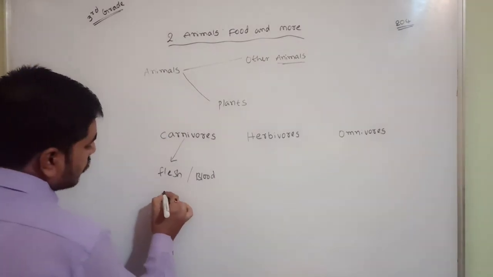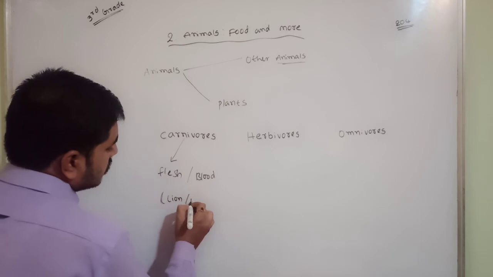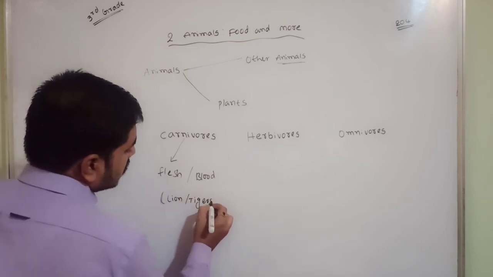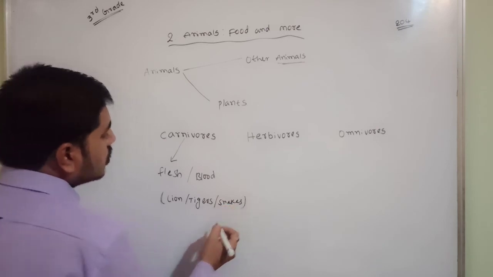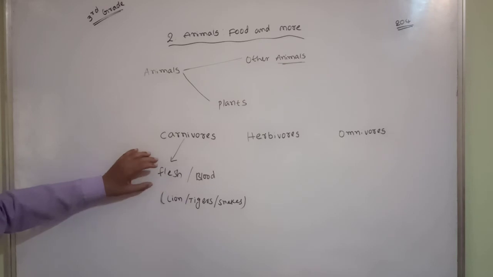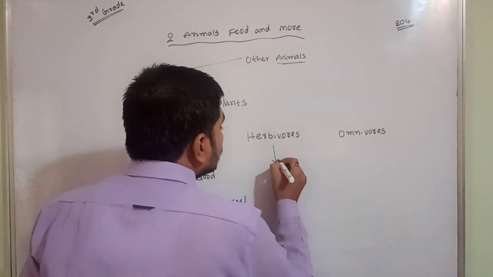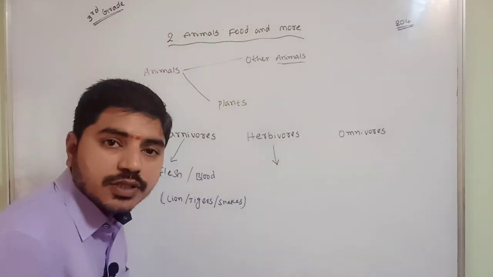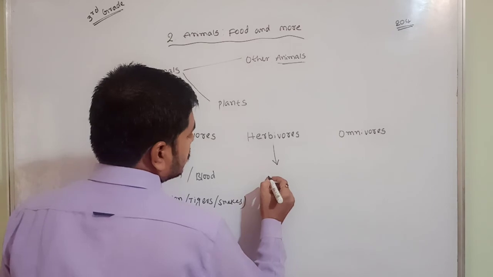What are the examples? Lion, tigers, and next, snakes. A lion will not eat grass or that kind of plants. But herbivores are those which eat plants only.